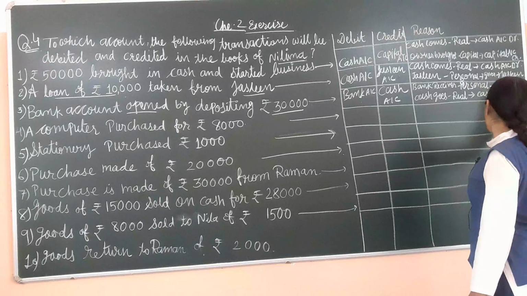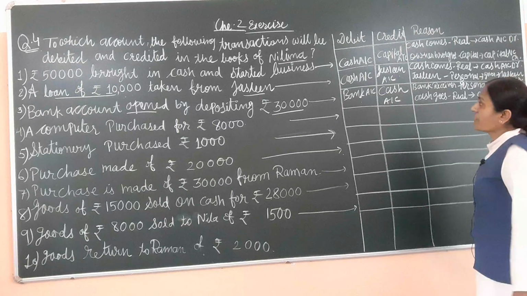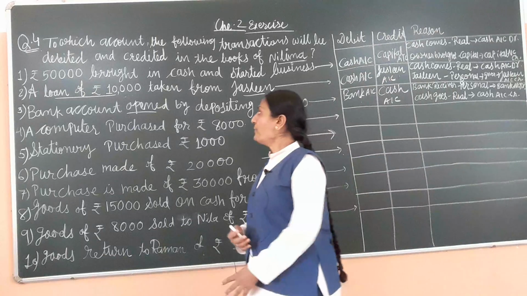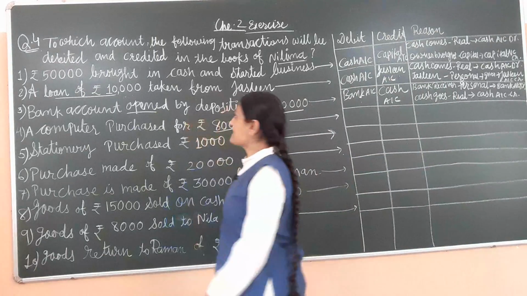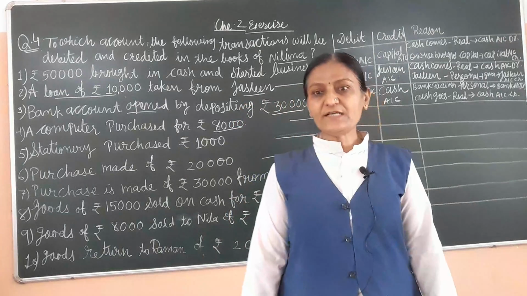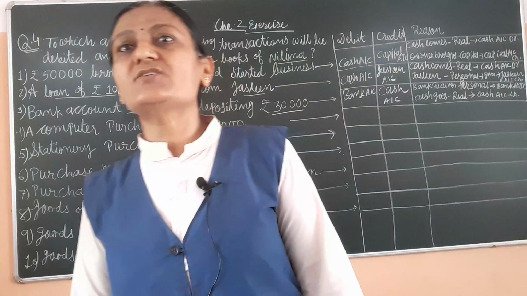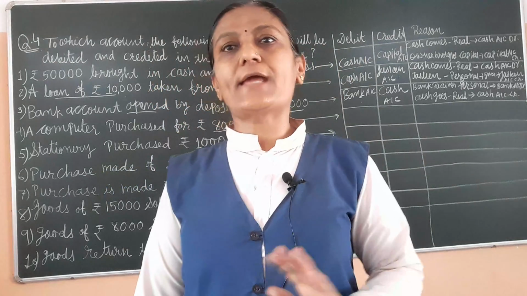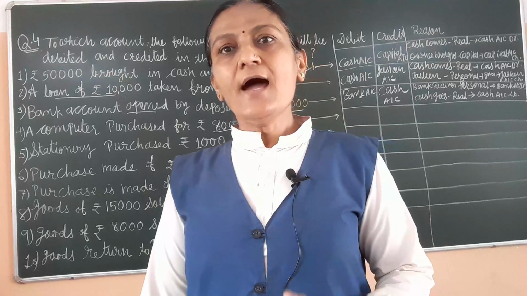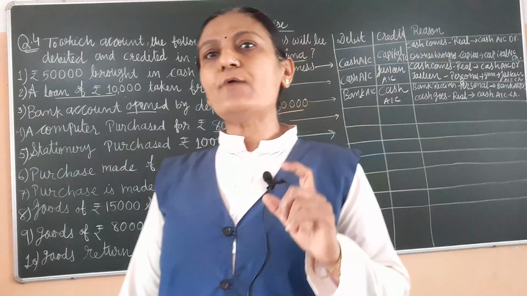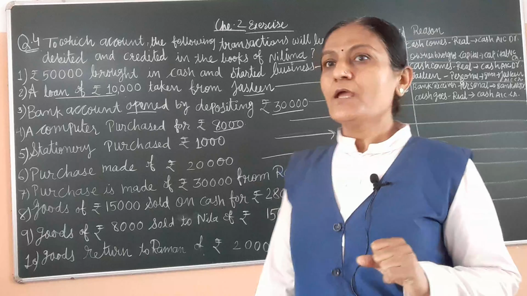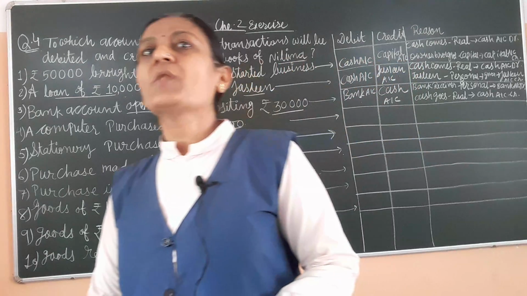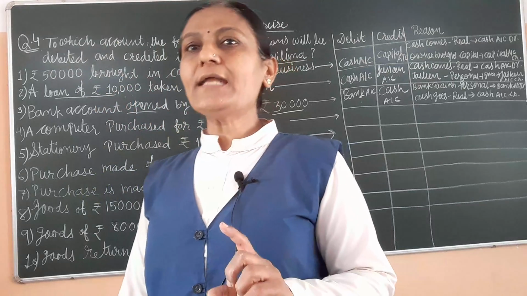So cash account credit. Now fourth, a computer purchased for rupees 8,000. Here first of all we decide that it is a cash transaction or credit transaction. It is a cash transaction because person name or cash word is not given. So it is a cash account. And second thing we have to decide is what happened. Here purchase word is there, but goods not purchased. Goods not purchased. So what happened?